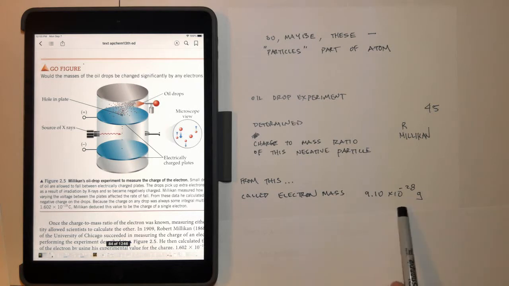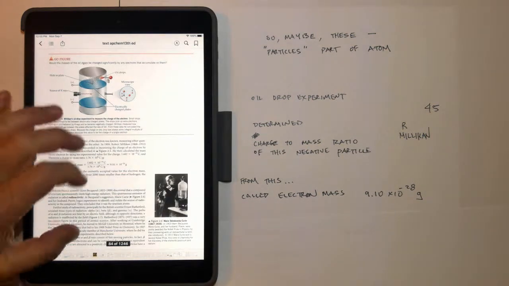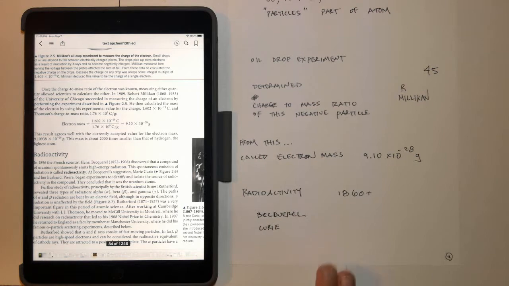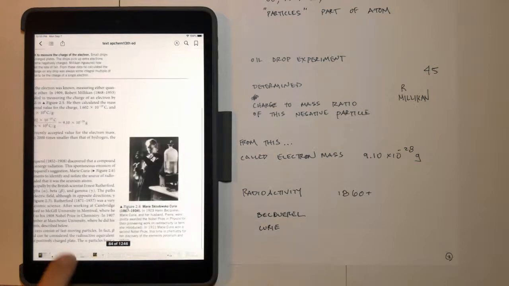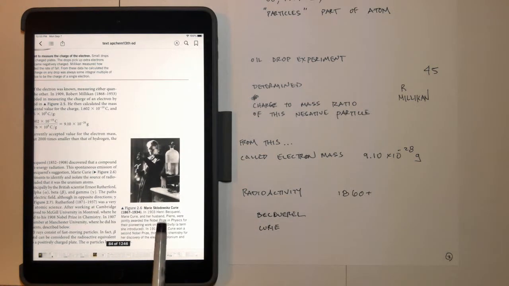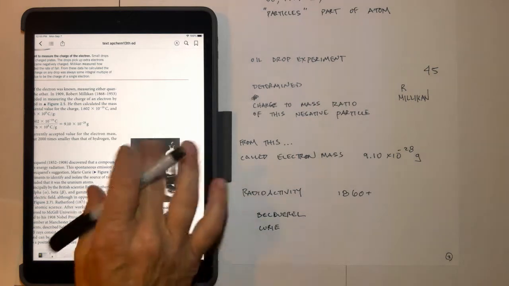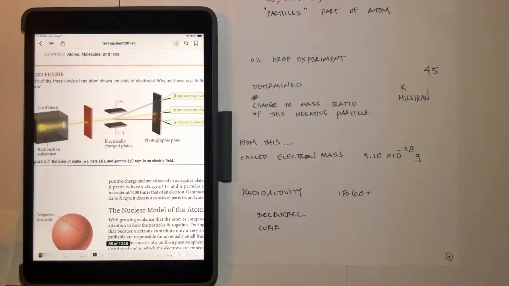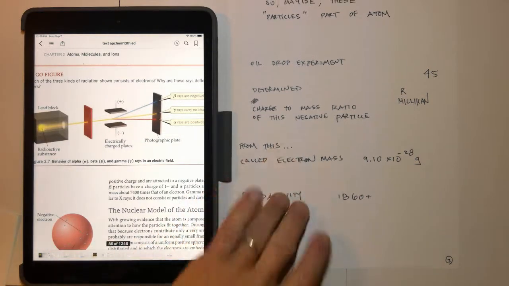And this tiny, tiny mass, times 10 to the negative 28th grams, was actually fairly close to what we know it is today. At the same time that this was going on, a couple of other famous scientists in the late 1800s started working with something called radioactivity. You've probably heard of Marie Curie and her husband, who worked with Henri Becquerel, and they were Nobel Prize winners in the area of radioactivity. Radioactivity also helped us study what atoms, the things that made up everything else, were.